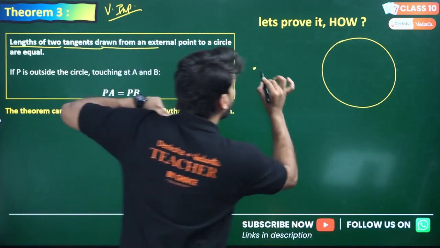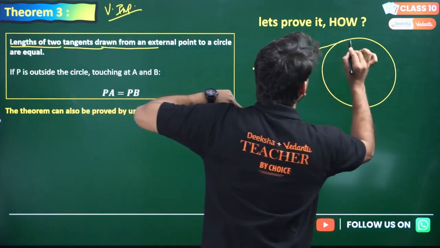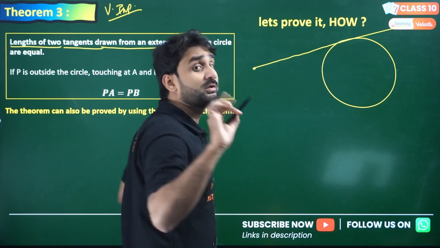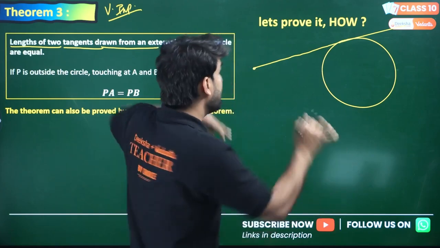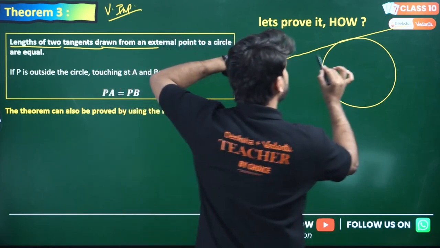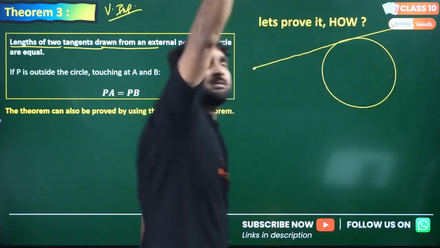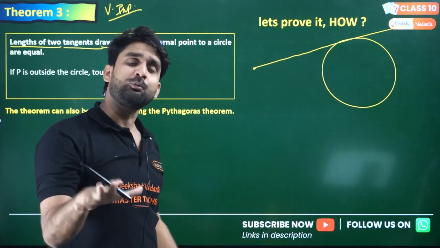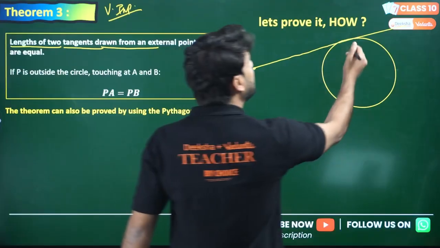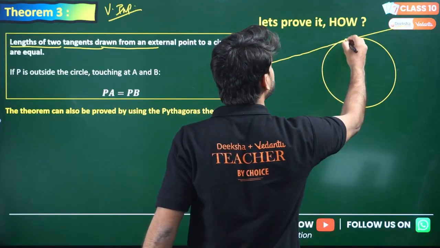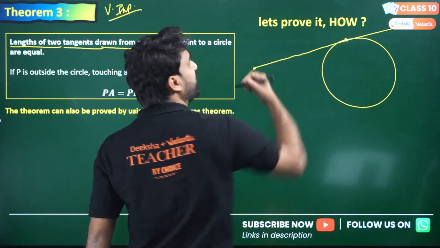So if I draw a line this way, where the line is going doesn't matter. You have to consider the line till the point of contact. Yes, this is called tangent, length of tangent.